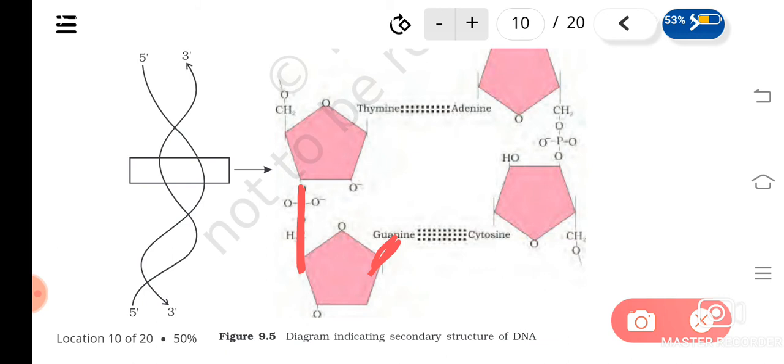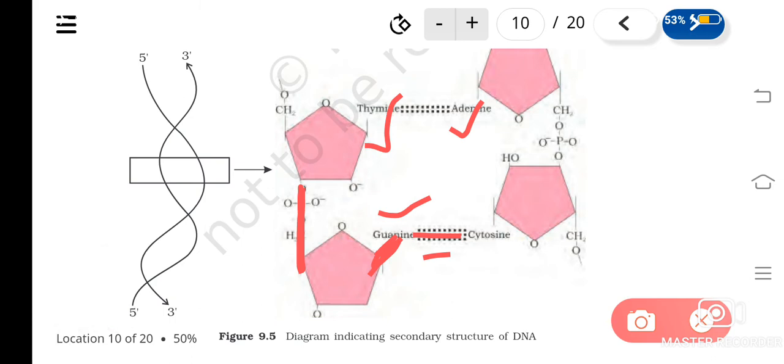Between the nitrogen bases, C will always bind with guanine, isn't it? And adenine will always pair with thymine. Understood? So here the bond is H bonds. Between guanine and cytosine, 3 H bonds will be there. And between thymine and adenine, there will be 2 H bonds. Understood? So about the bonding also I have told you.